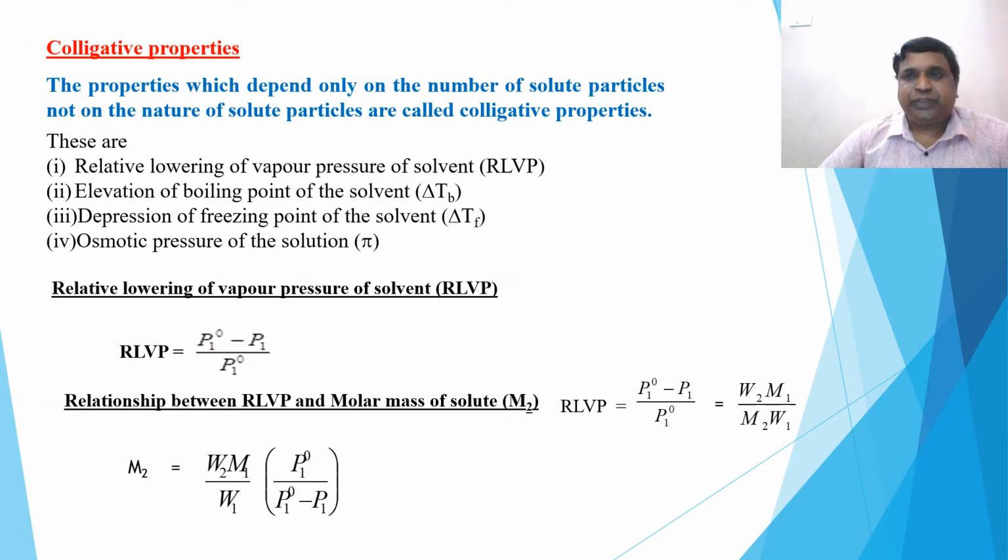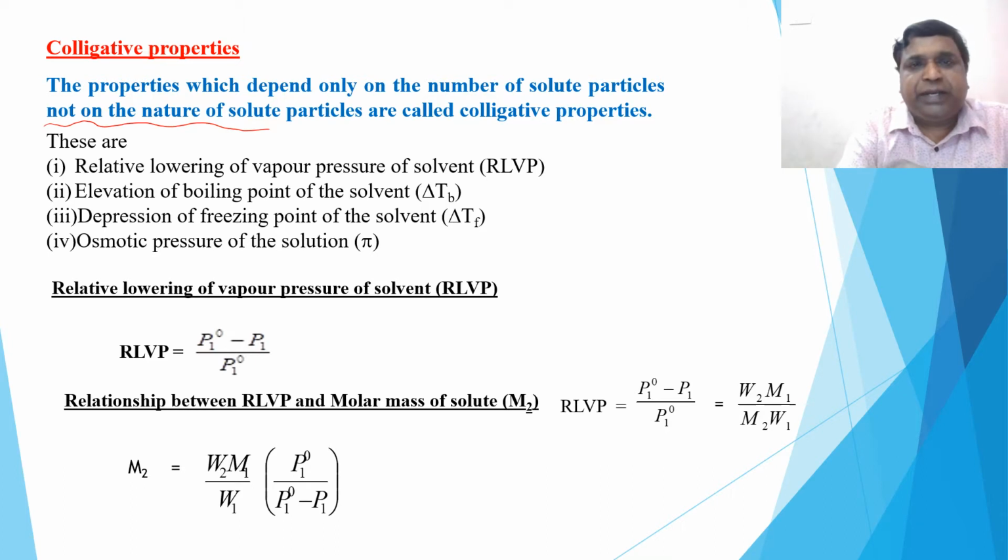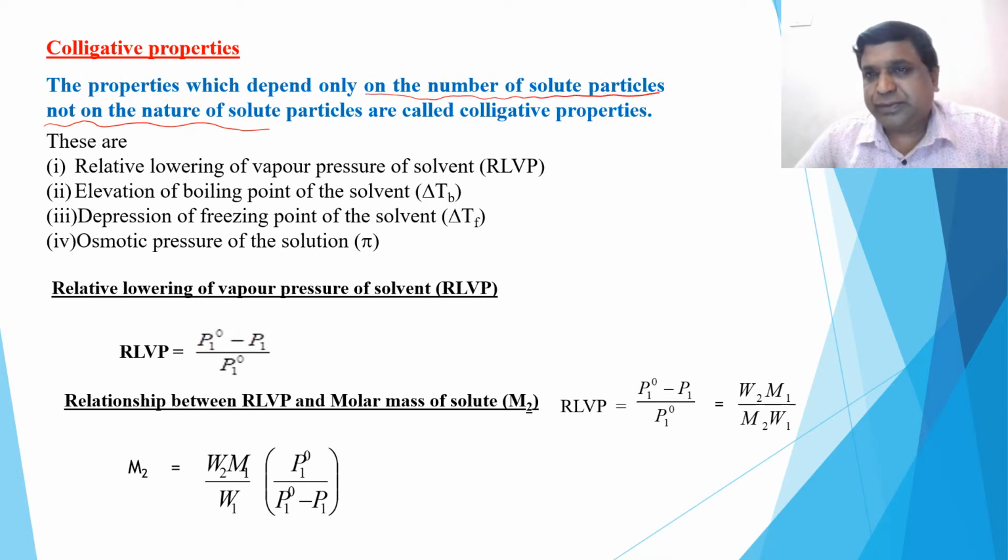The next one: colligative properties. What are colligative properties? Properties which depend only on the number of solute particles present, but not on the nature of the solute particles. Remember, depends only on the number of particles. Generally we take ions; number of particles or molecules or anything it is, number of particles.